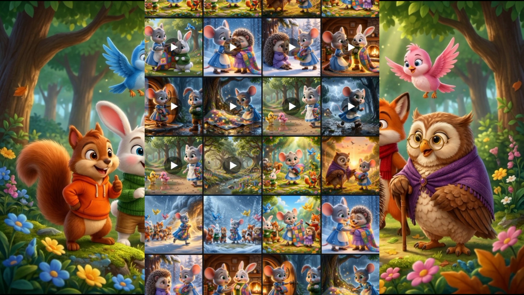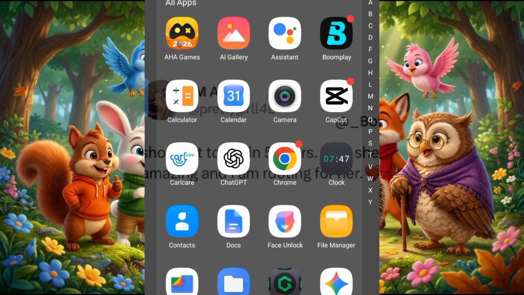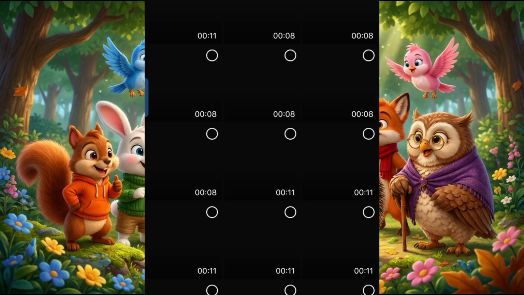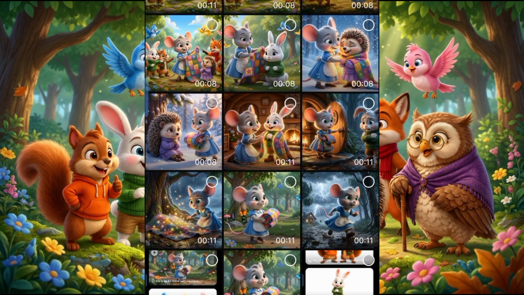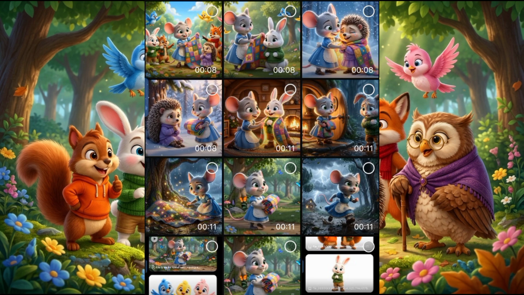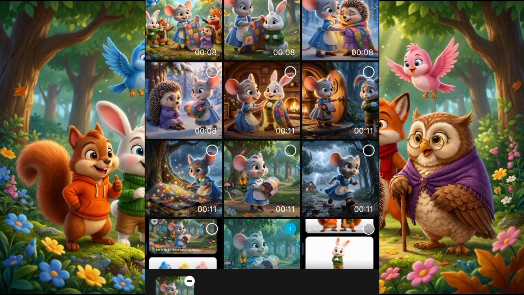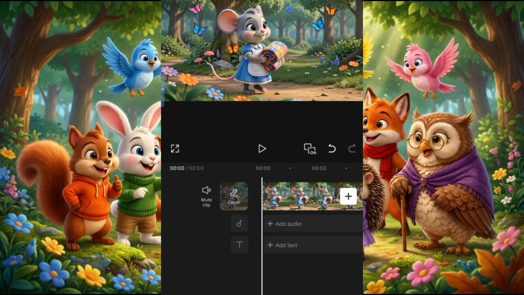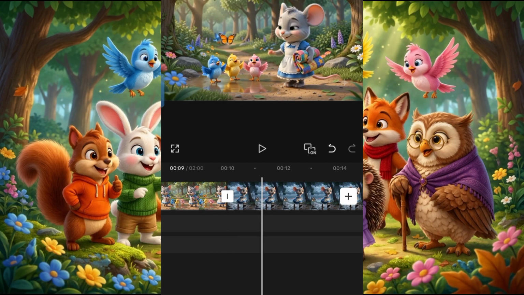For the purpose of this tutorial, we are going to be making use of CapCut. So I'm going to head over to CapCut, and once I come to CapCut, I'm going to import all the videos that I generated according to the way I generated them, right? So I'll import everything, then I'll clip them together. Then I'm going to change it to 16:9. Remember that this is for YouTube. Yes, and I'm going to add my animation.